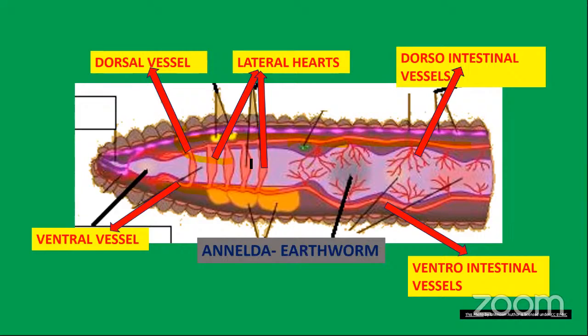And this organism also has hearts, these pulsatile organs. Pulsatile means beating organs. These beating organs pump blood to the ventral vessel from the dorsal vessel. Here, from the intestine, these blood vessels get nutrients, and these nutrients will be transported through these vessels.